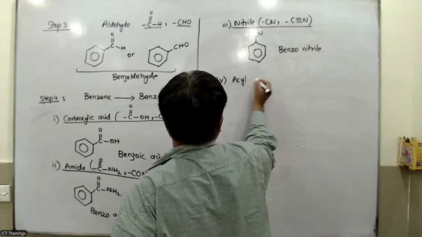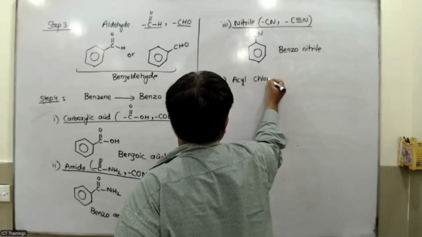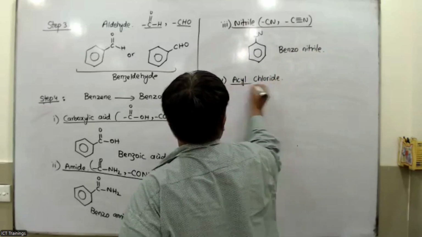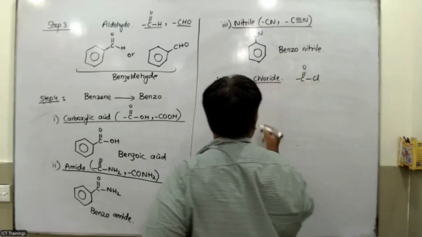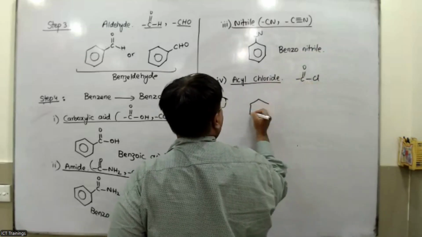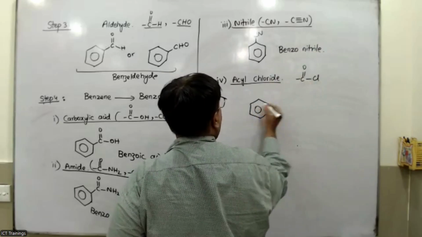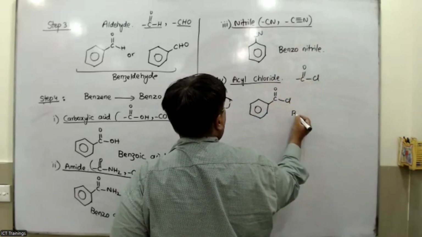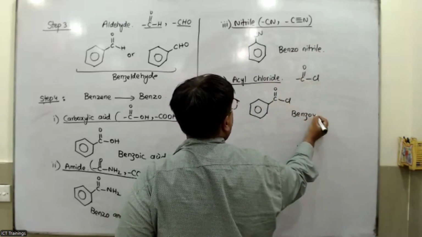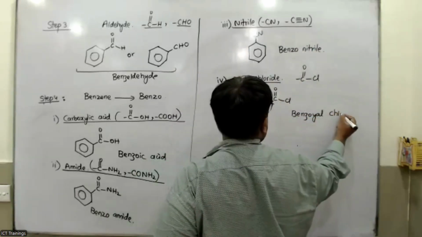And then number 4 is acyl chloride. Acyl chloride is C double bond O and Cl. So if the benzene has this acyl group attached to it like that, this is called benzoyl chloride.